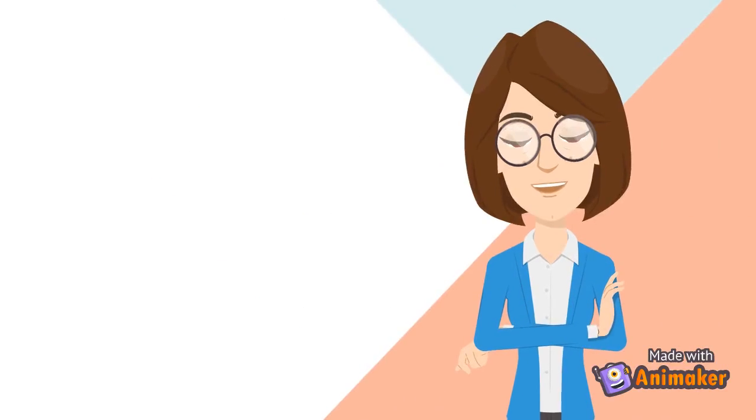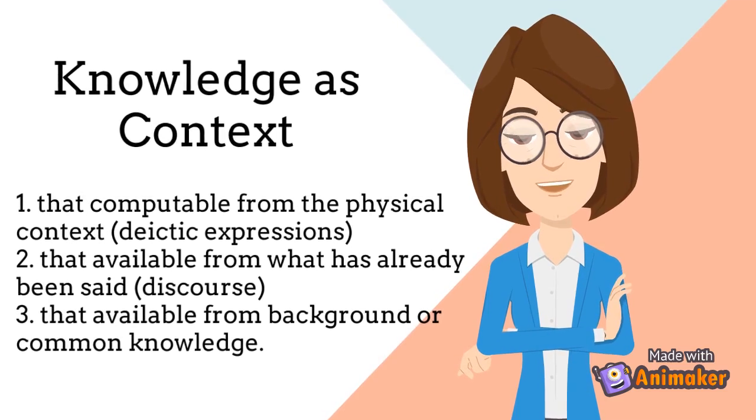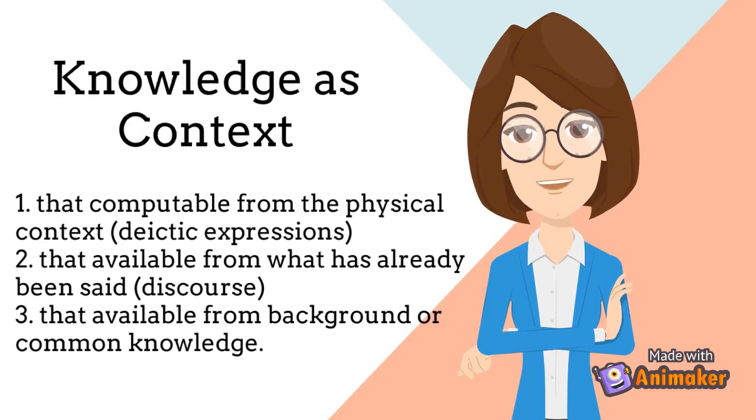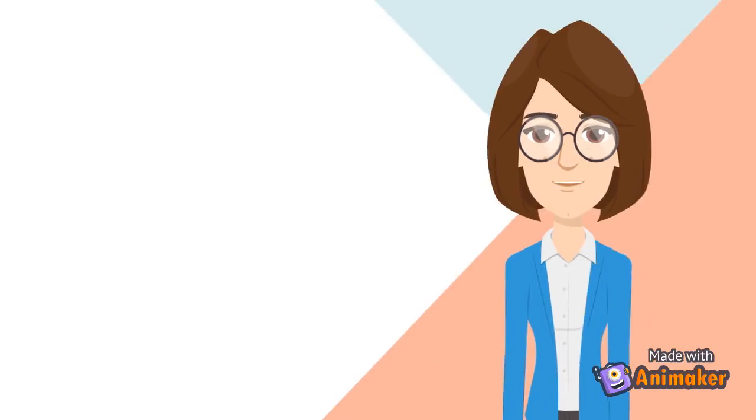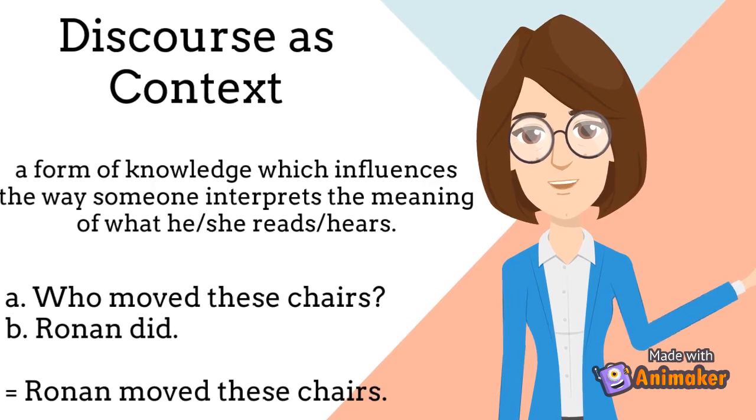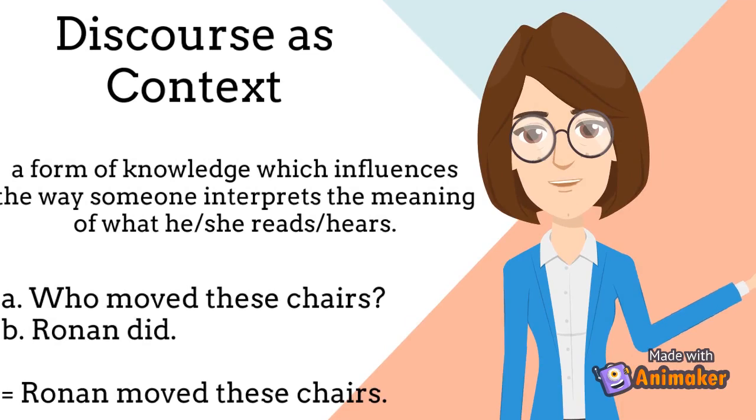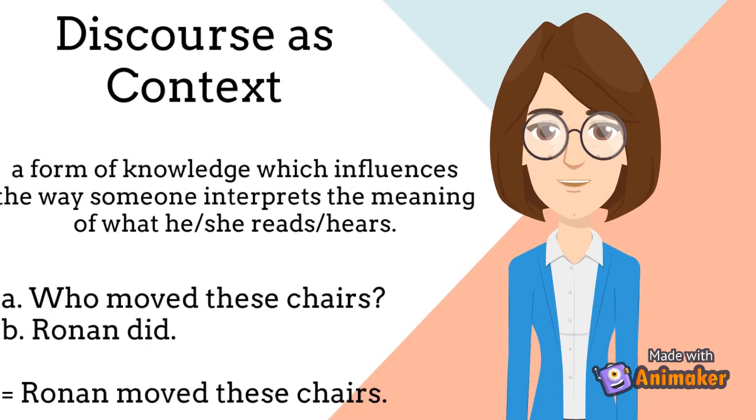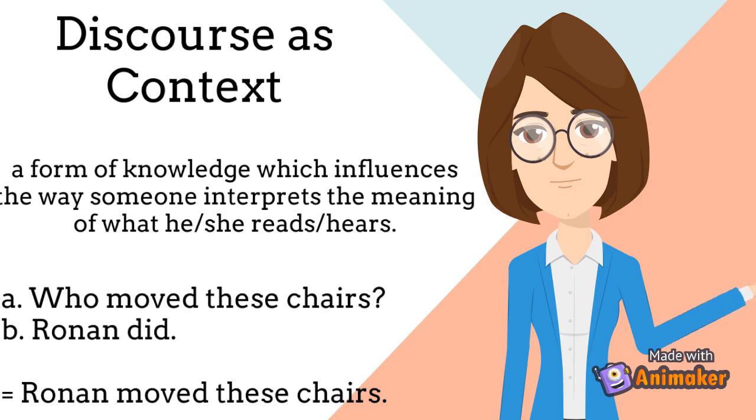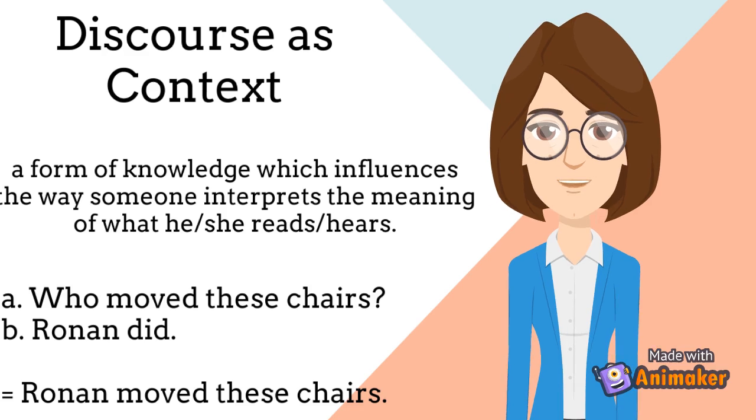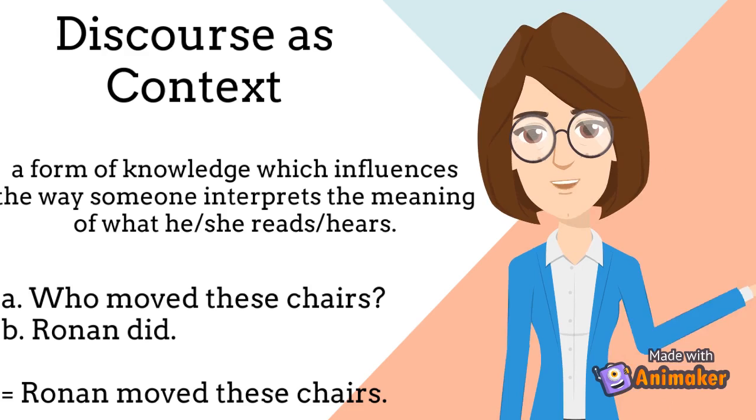Context can be taken from knowledge. The source of knowledge used as the context can be from a physical context, known as deictic expressions, from what has already been said, or discourse, and from background or common knowledge. Discourse as context is a form of knowledge which influences the way someone interprets the meaning of what he or she reads or hears. In a conversation, who moved these chairs? Ronan did. Participants would have no difficulty interpreting the sentence Ronan did as Ronan moved these chairs.